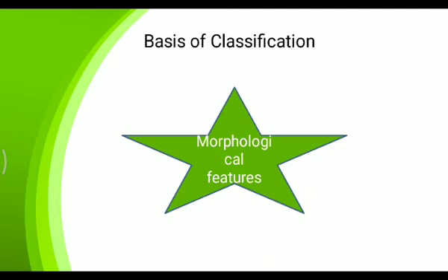As we go in the hierarchy to the order level, to the family, to the genera, to the species, their morphological characters also matter. Say for example, when we say birds, then it is the organism with typical features. When I say fish, it is the organism with some typical features. So morphological features are also considered during classification. So there are many criteria for classification.